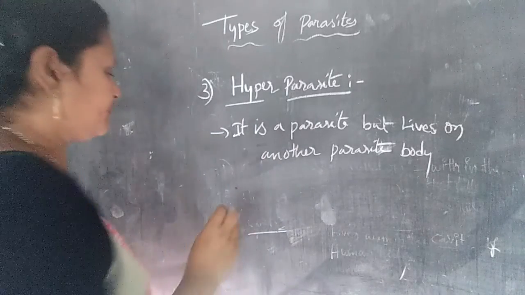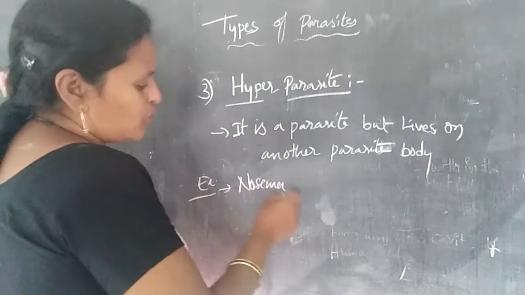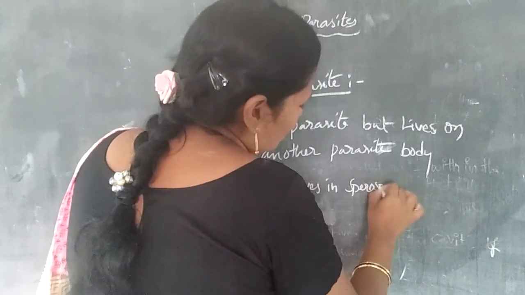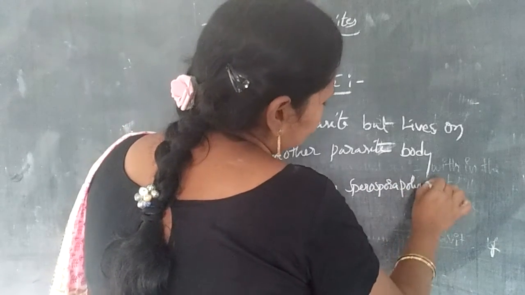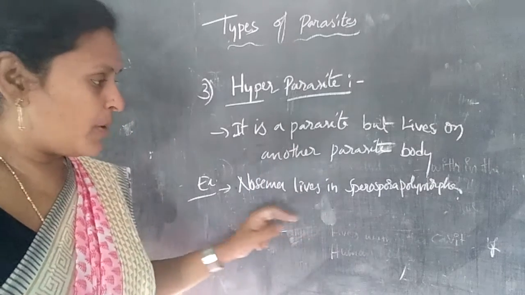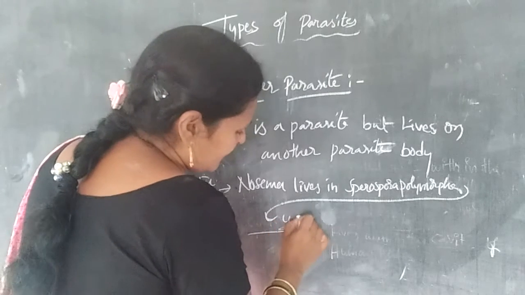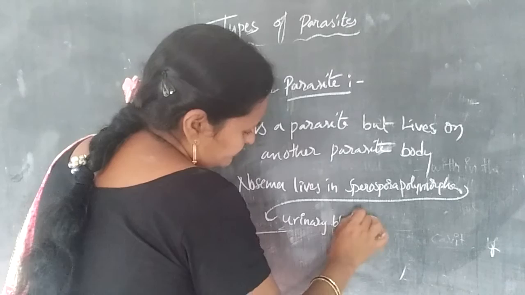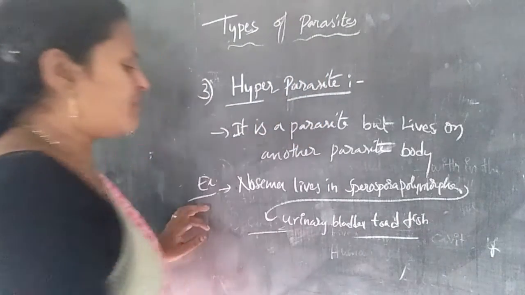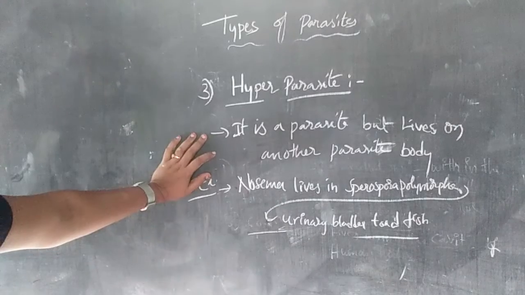Its best example is Nosema notabilis, which lives in Spirospora polymorpha, and it also lives in the urinary bladder of the toadfish.